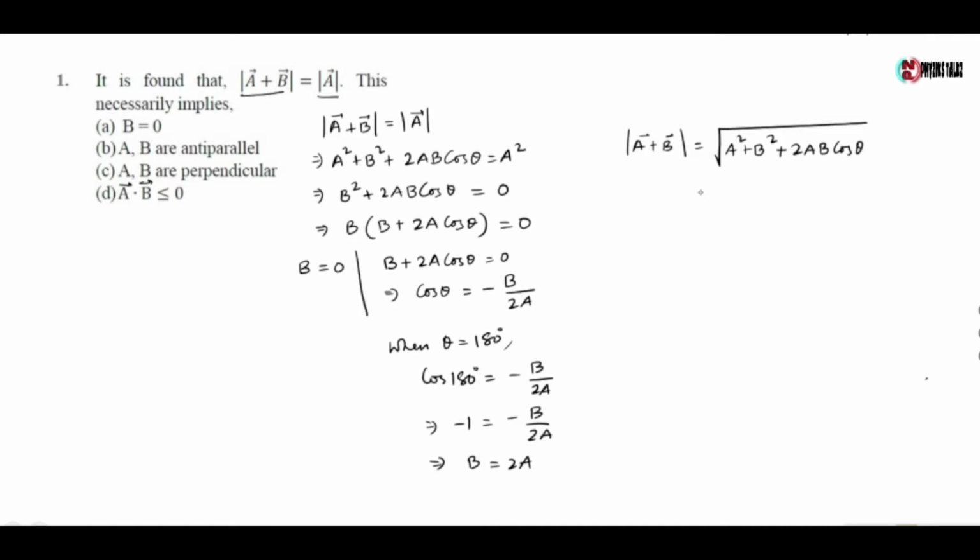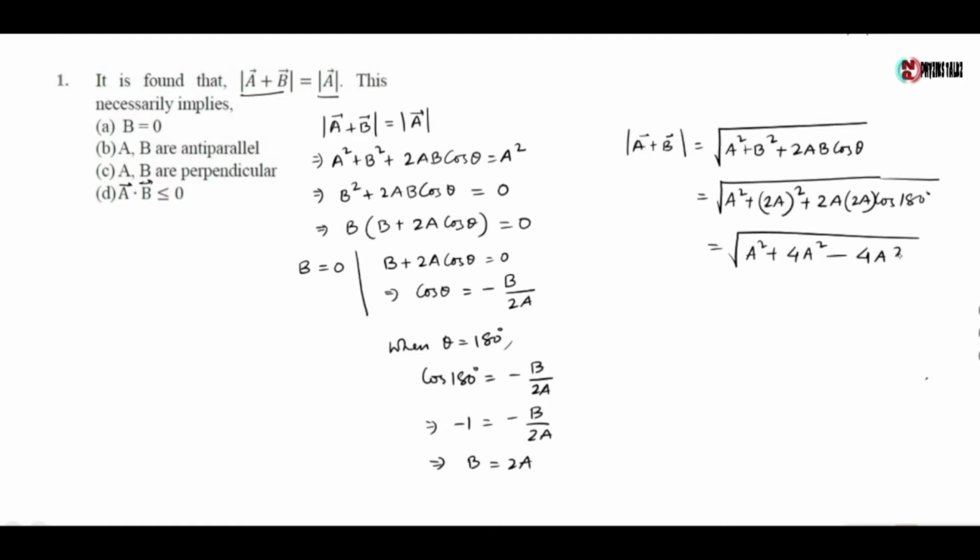Putting the values of B and theta, we have root of A square plus (2A) whole square plus 2A into 2A cos 180 degree, which is root of A square plus 4A square minus 4A square, which is root A square, which gives A, which equals mod of A vector. So the correct option is B equals 0 or A and B are antiparallel.